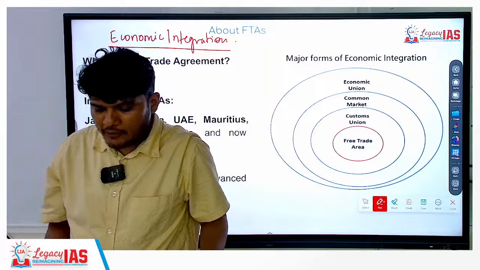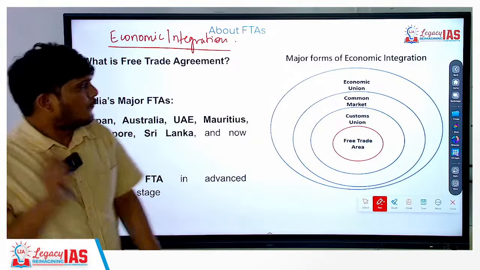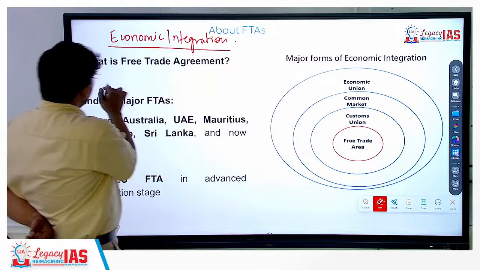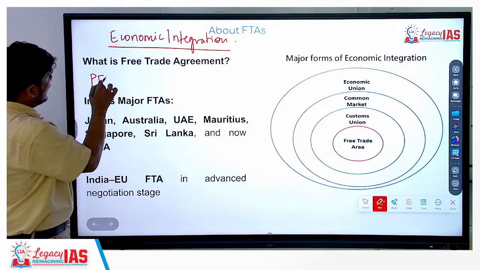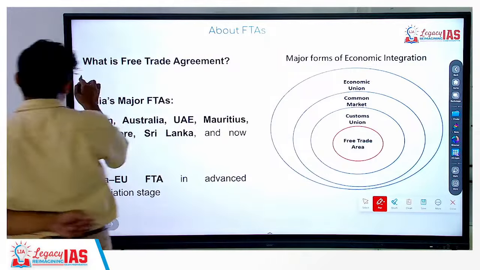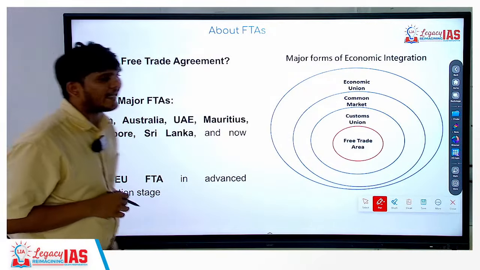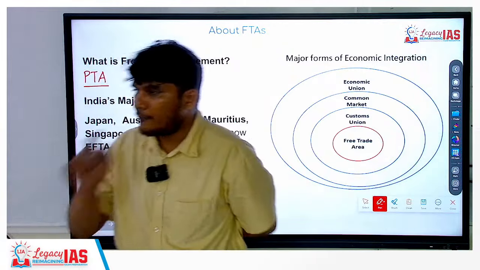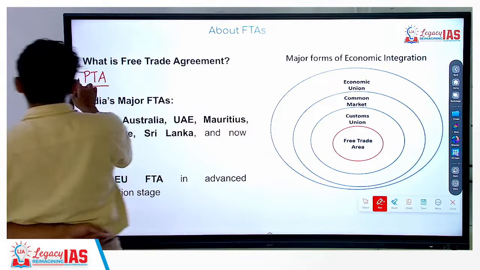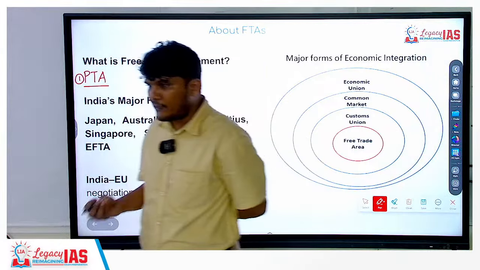After that, if they want to trade more with each other, first they will come up with a PTA, that is, a preferential trade agreement. This is the first level of economic integration. So what is a preferential trade agreement?